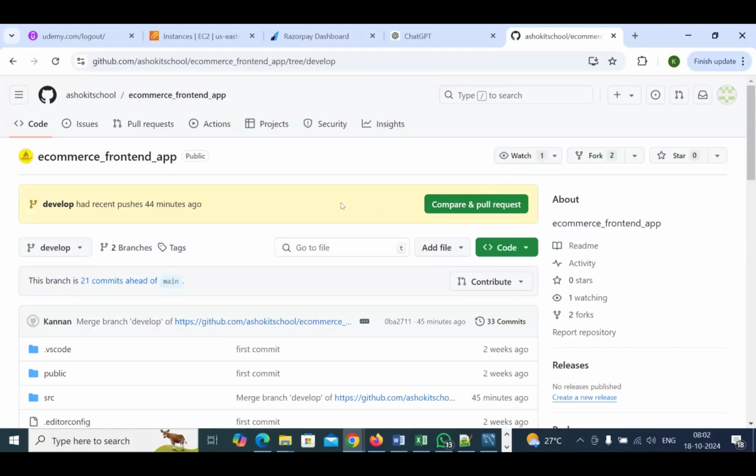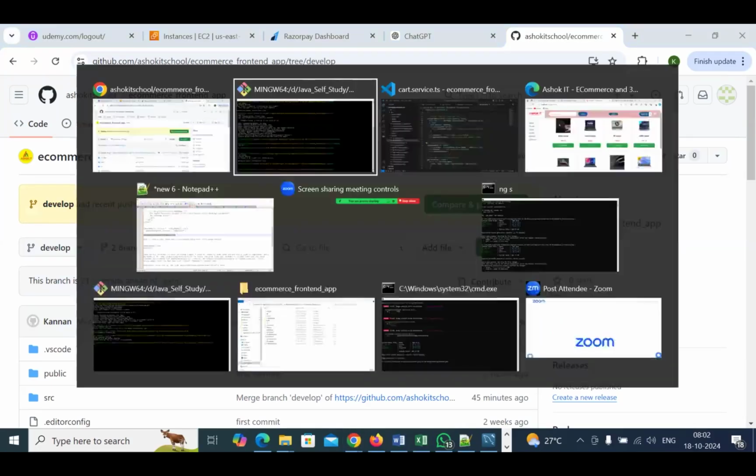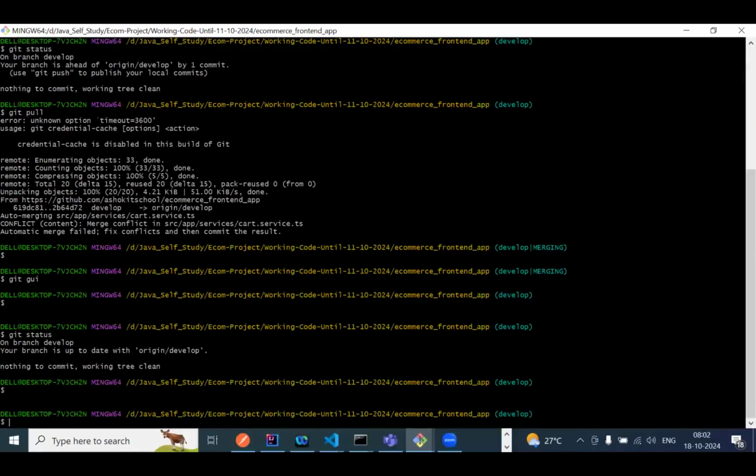The thing is you are pushing the code to the develop branch, right? It is saying that you have done the code in the develop branch, but the develop branch was created from the main branch. It is saying you should create a pull request and merge your code with them. It is not an issue, it is just giving the information. So it should be fine, right? Then my latest code is available there. Okay, then good job.